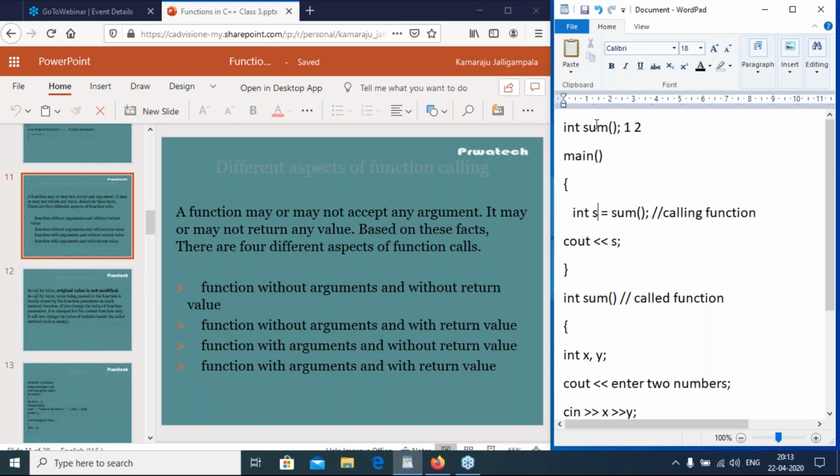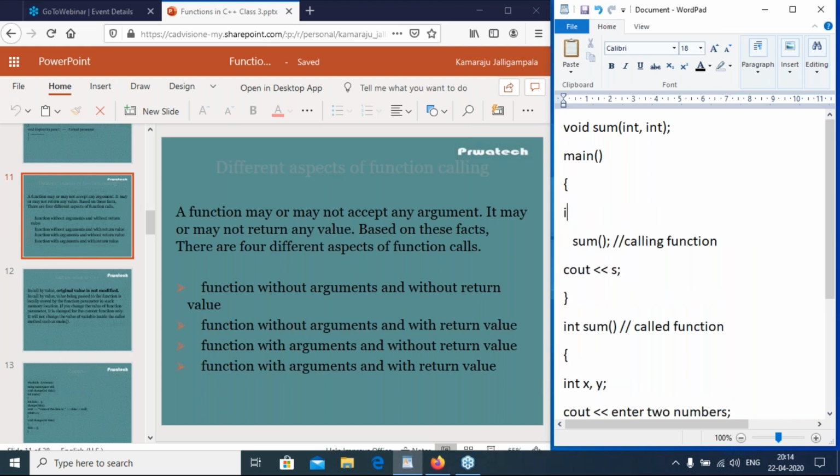So third case, function with arguments without return value. Without return value means it is void. Function having arguments, so int comma int. So in main function, I have sum, int x equal to 1 and y equal to 2.